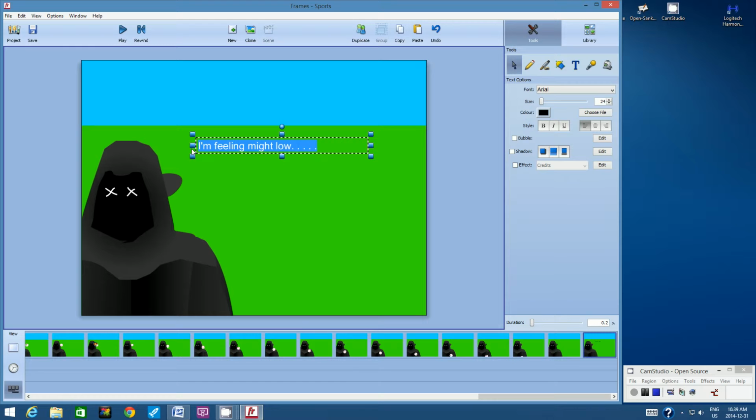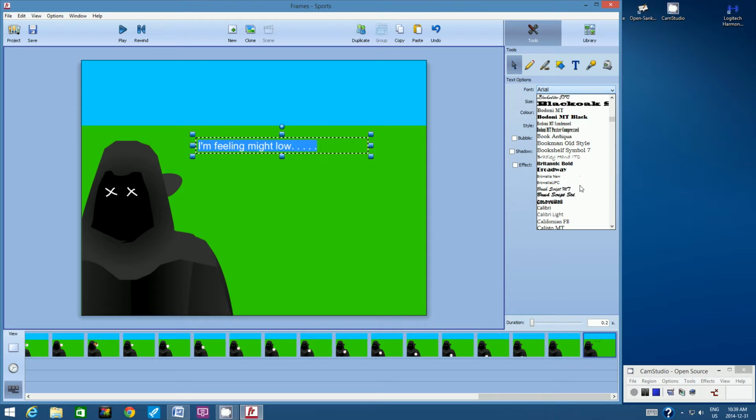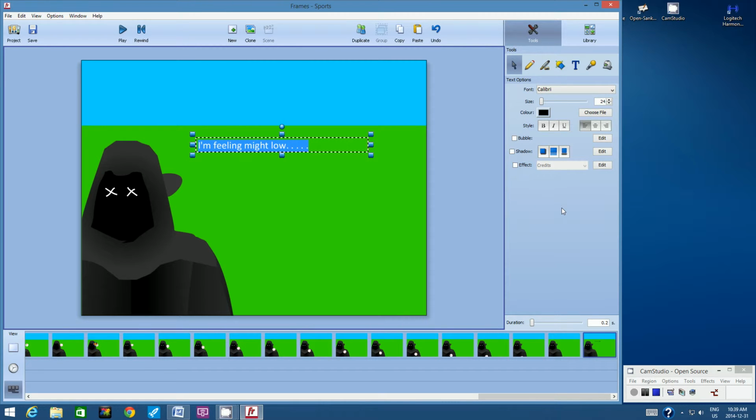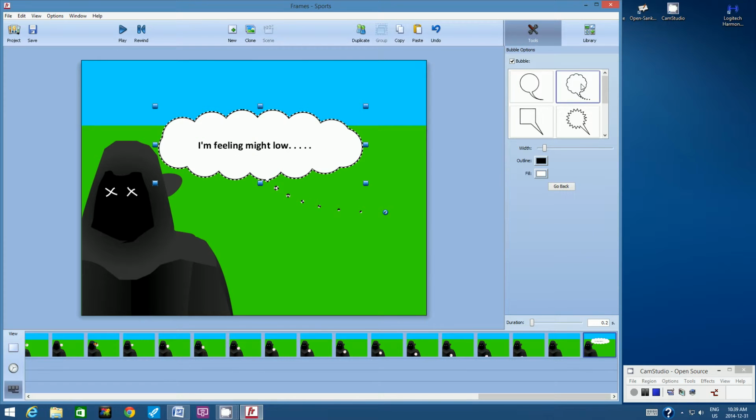Then I want you to highlight it. Use the same font that you've used in the previous tutorials on this project file, and we're going to bold it. Let's add that speech bubble again. Let's click on Bubble, and let's click on Edit. And this time, how about a thought bubble instead of a speech bubble? A thought bubble here.